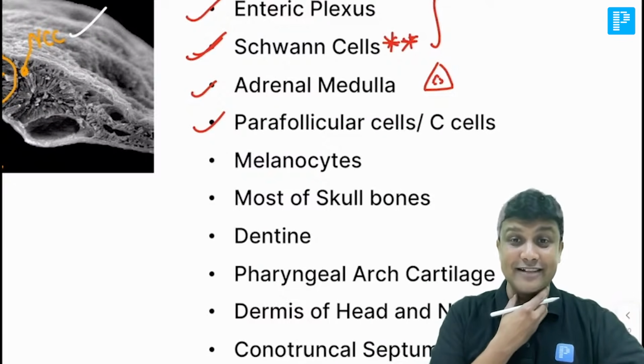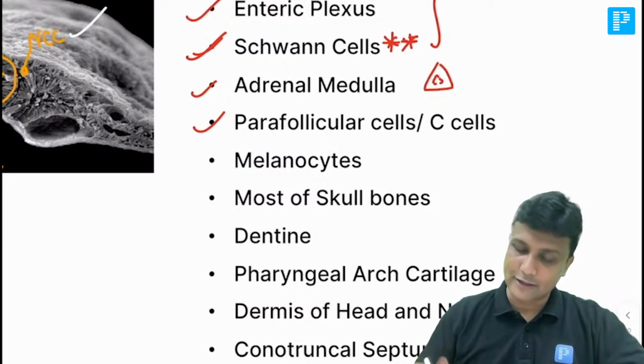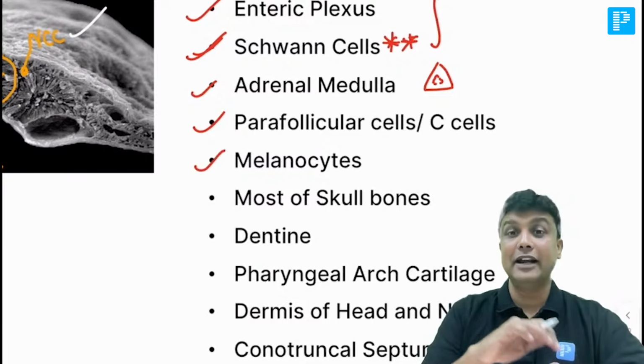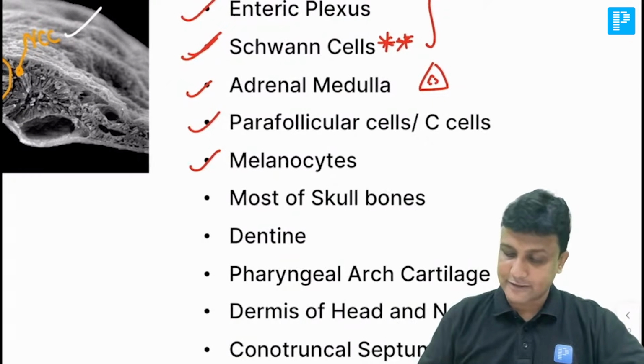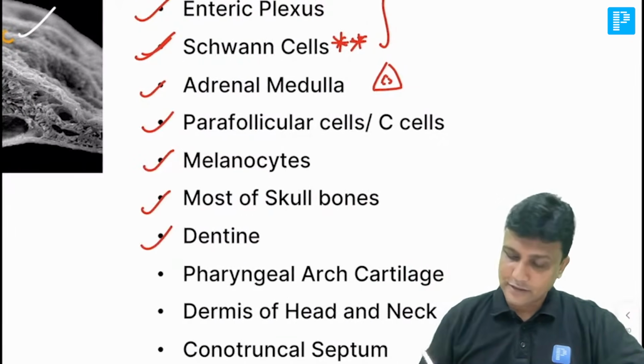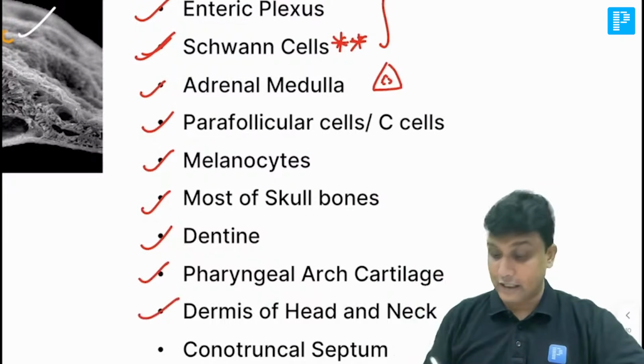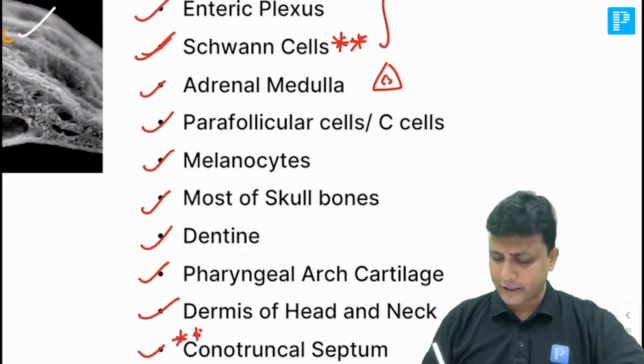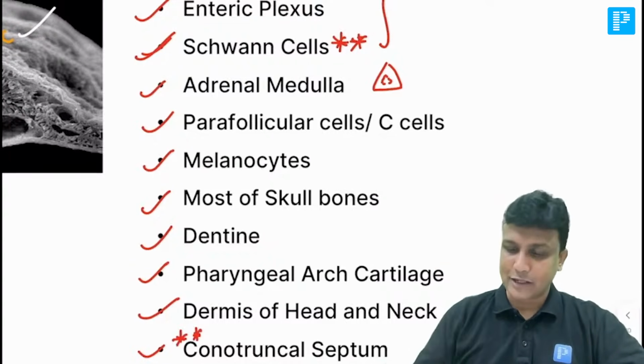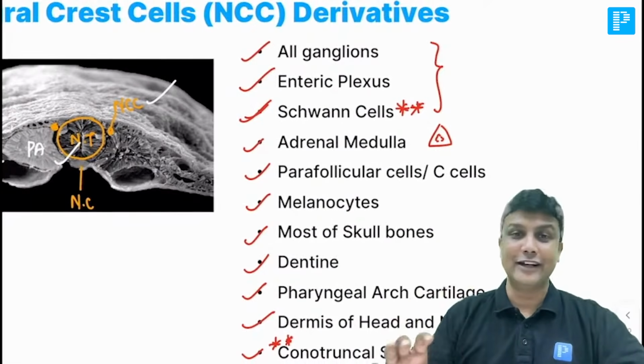They are also known as C cells, and they are also derived from where? Neural crest cells. Melanocytes, melanin forming cells, derived from neural crest cells. And most of the skull bones, even your dentine, as well as the pharyngeal arch cartilages, as well as the dermis of head and neck, and even the conotruncal septum. ये important है. ये development of heart में दोबारा आएगा. Don't worry about that. Now please look at the list here. Look at that list over there.